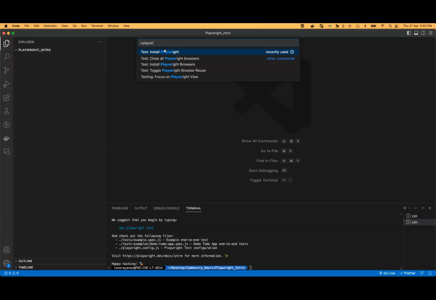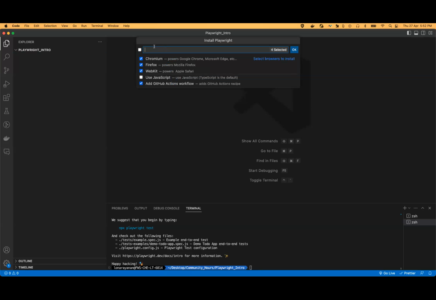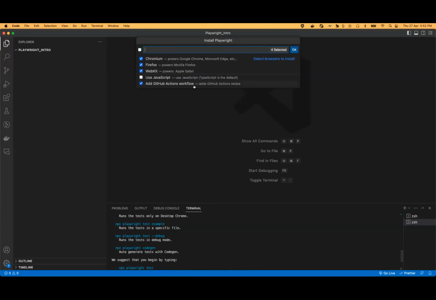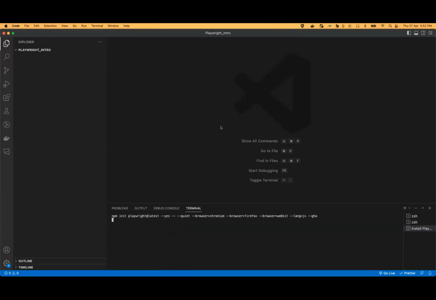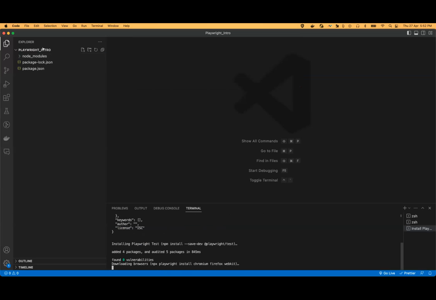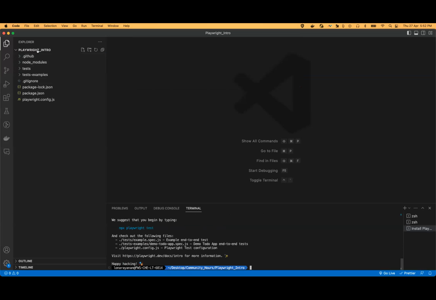When using it, it installs Playwright. They are providing a similar kind of CLI experience. What type of browsers you need to install, whether you need to use JavaScript, and GitHub Actions. So these features are provided. If I click okay, then it would automatically install everything and provide me the setup, what needs to be done, and everything is done.